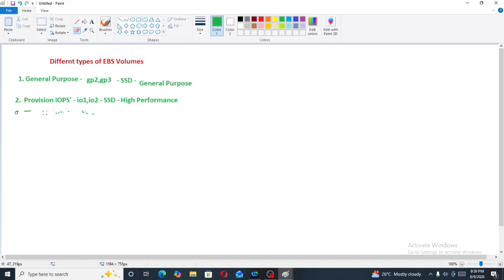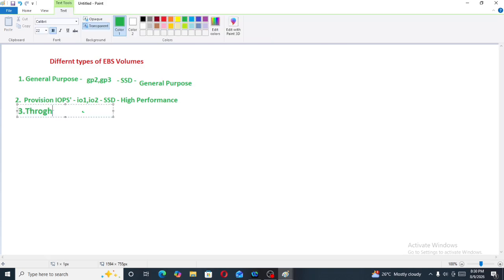Third type is throughput. It has type ST1. But throughput is HDD, hard disk drive. Throughput is used for frequently accessed data with cheaper price.